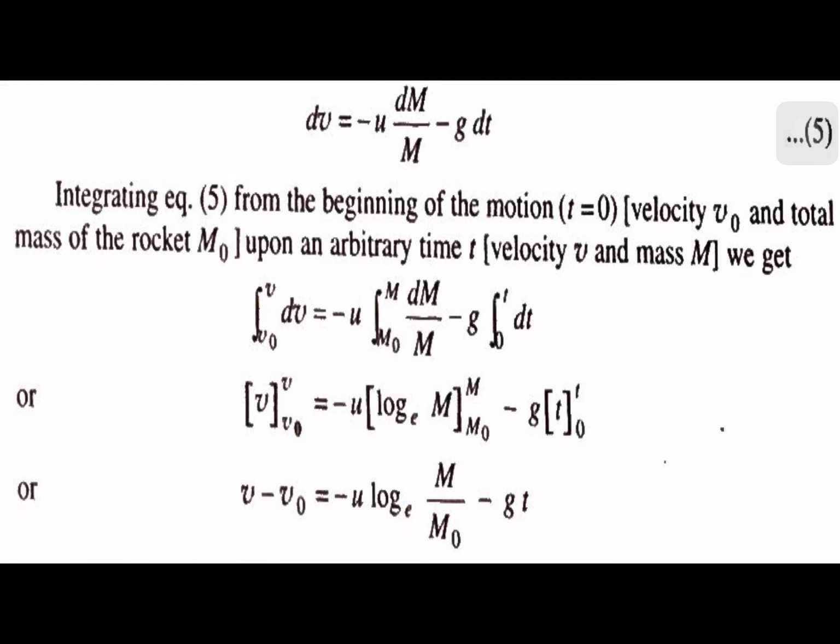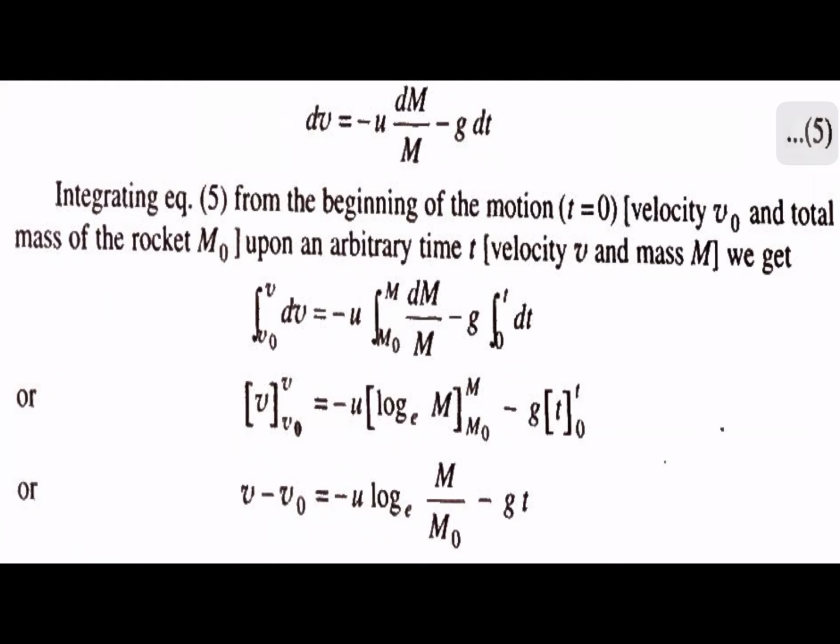You know the countdown, 5, 4, 3, 2, 1, 0, and once the countdown ends, that is time 0. Even if you watch the live telecast by ISRO or NASA, the countdown ends exactly at the launching time, that is t equal to 0.